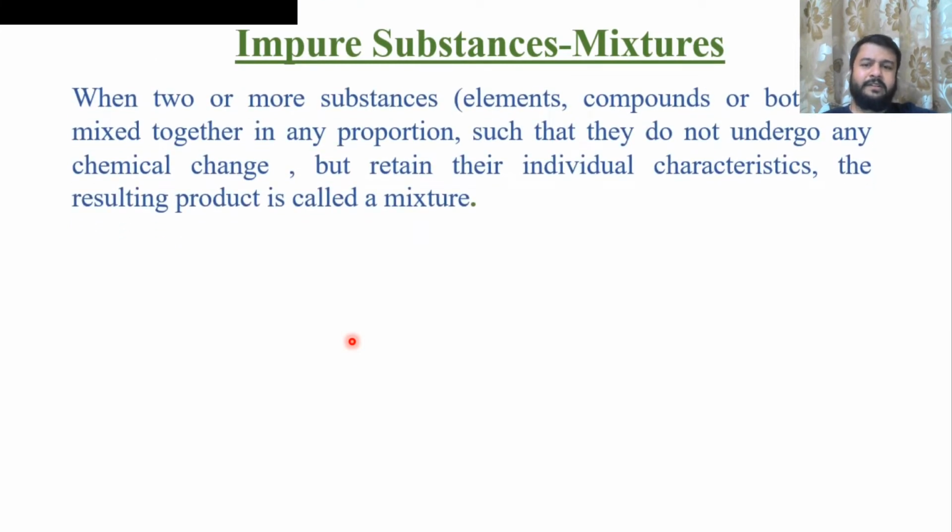In the previous lecture, we discussed pure substances, that is, those which contain only one kind of atom or molecule. Now, impure substances may contain two or more substances, that is, elements and compounds mixed together in any proportion. There is no fixed composition, they do not undergo any chemical change but retain their individual characteristics. These are the properties of a mixture. The resulting product will be known as a mixture. For example, when you prepare puri, you mix atta with some salt and some ajwain. These are nothing but a mixture.